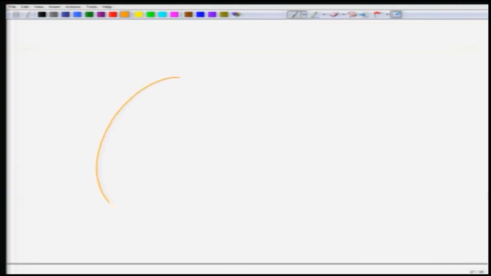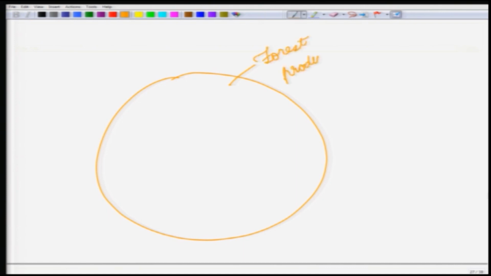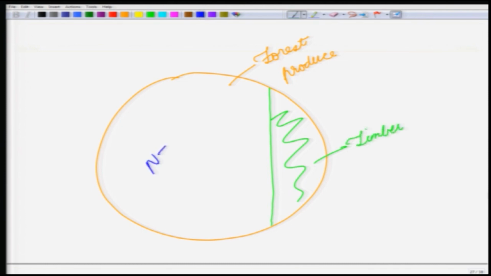So, if you make a set of the forest produce, it can be divided into two parts. So, we have timber and we have the NTFPs.